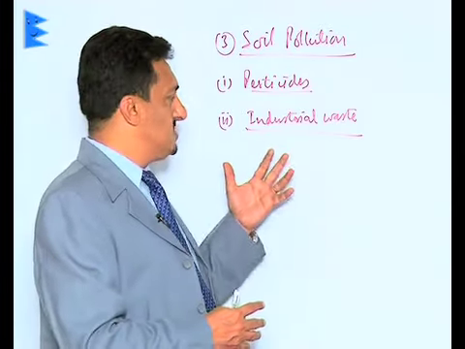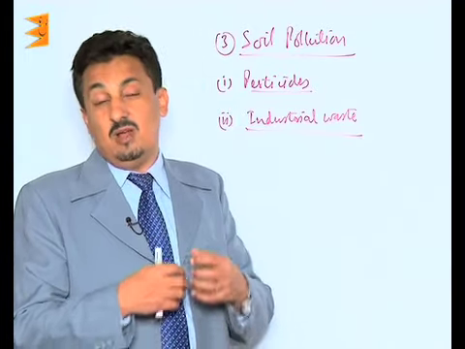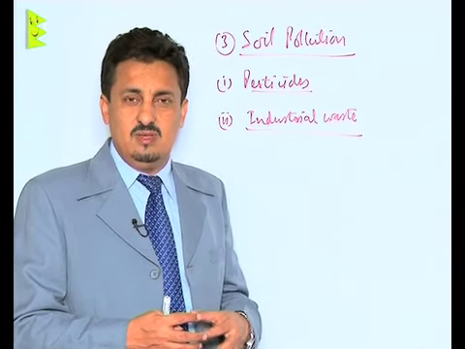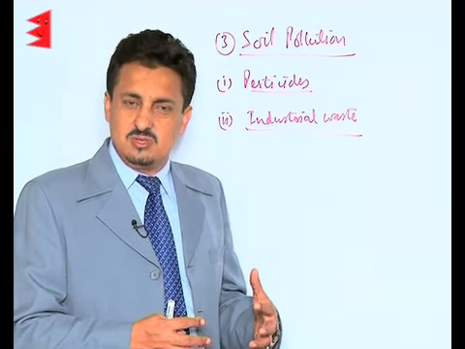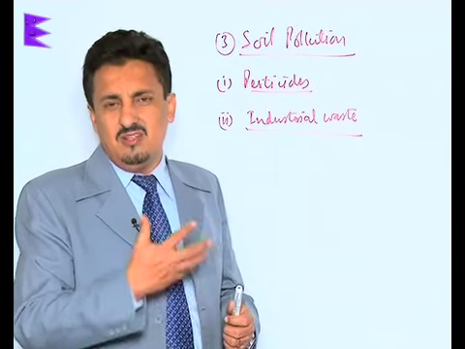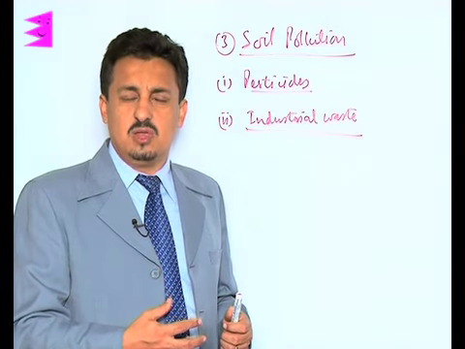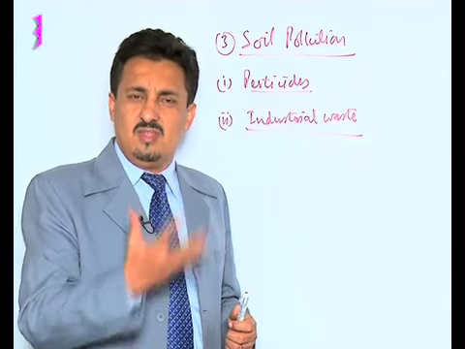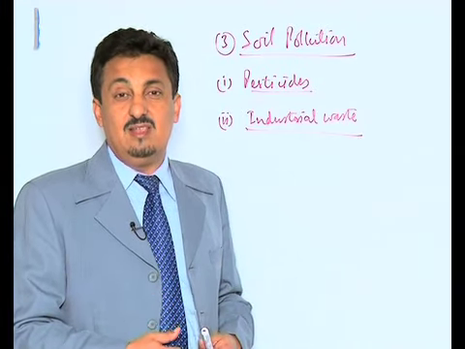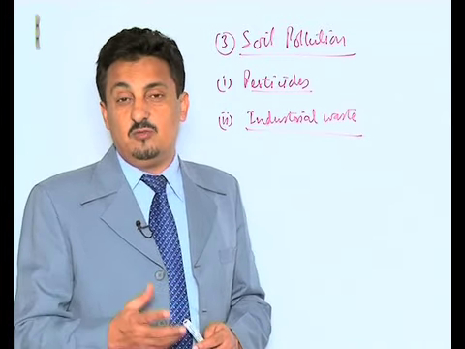The second major cause is industrial waste. The industrial waste as such is being thrown out. I am also including nuclear waste in this, which is actually being dumped as such in some cases. Other industrial waste mainly includes agricultural waste, like molasses from the sugar industries, and a lot of other industrial waste which is just being dumped in open spaces, leading to the release of many toxic chemicals into the soil and making it unfit for agricultural purposes.